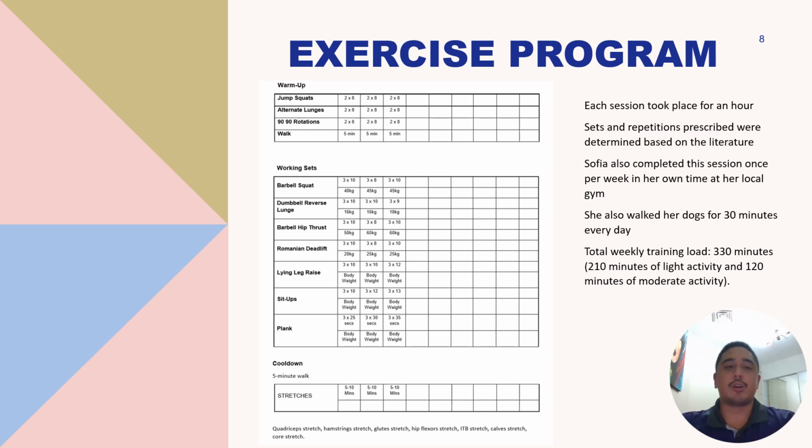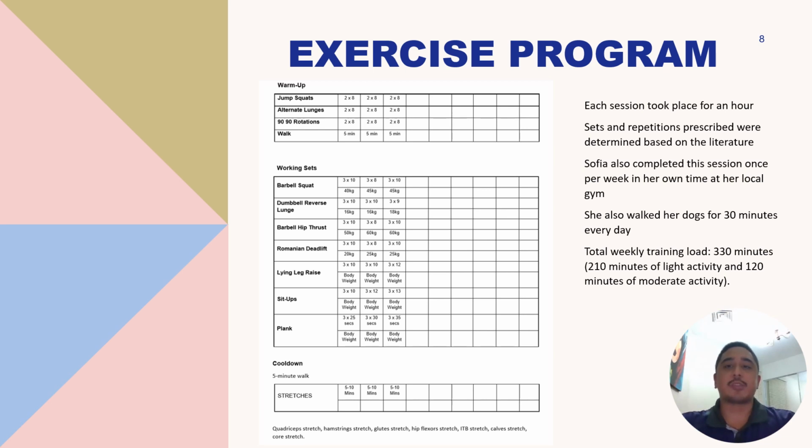As Sophia was not holding the plank for a maximal amount of time possible, she did not see an increase in her plank time until failure in post-testing. The sets and reps that I chose for each exercise were informed by the evidence-based research that I found, which dictated that to achieve Sophia's goals, we would keep the repetitions between 8 and 12 and sets at 3 for maximum results within the time available.